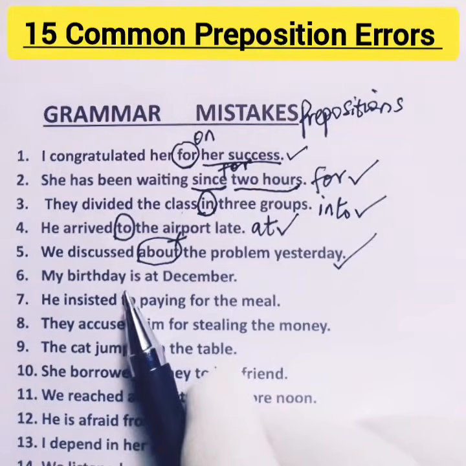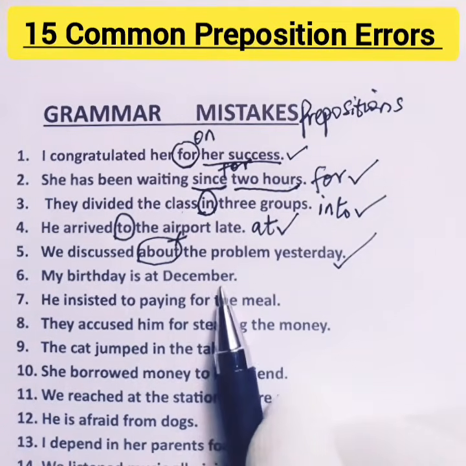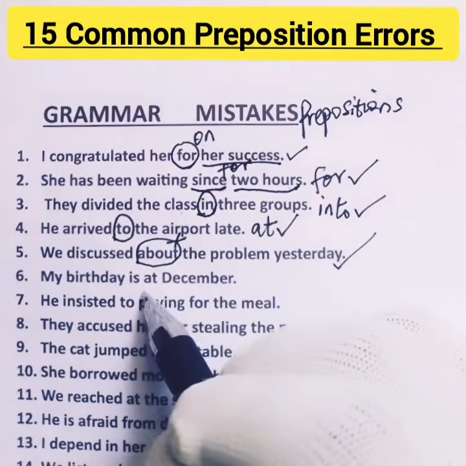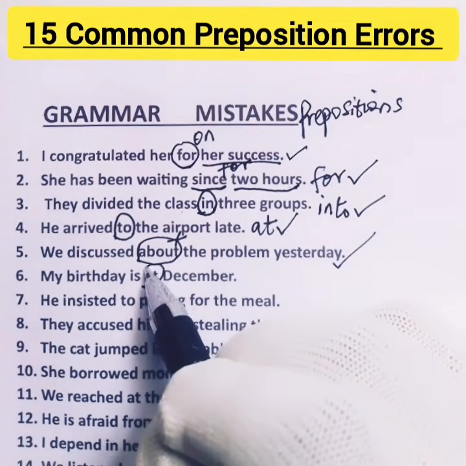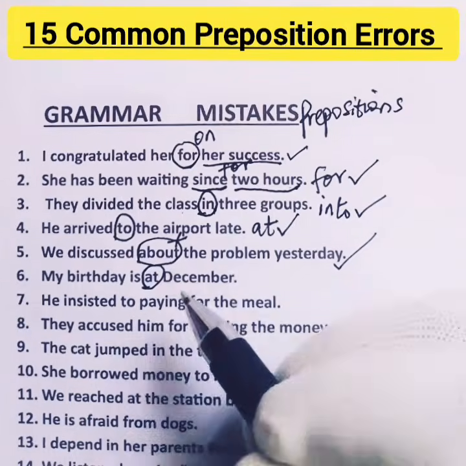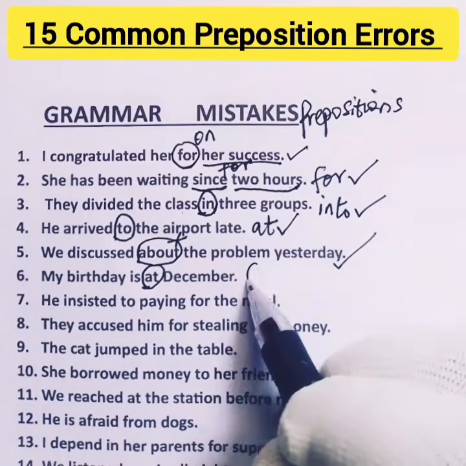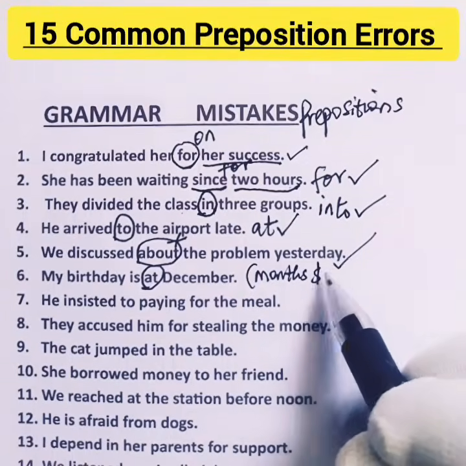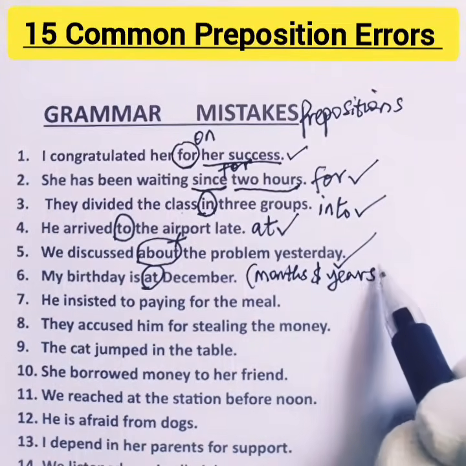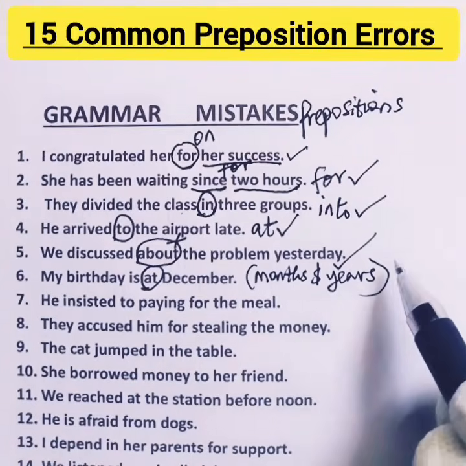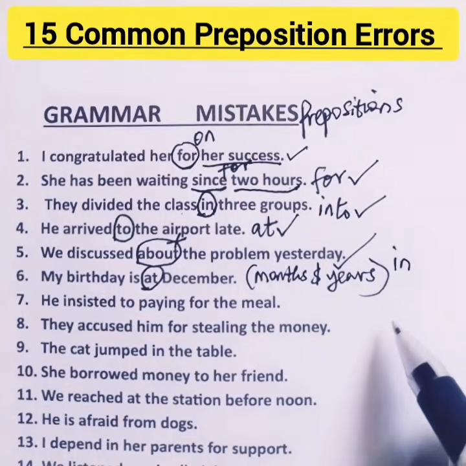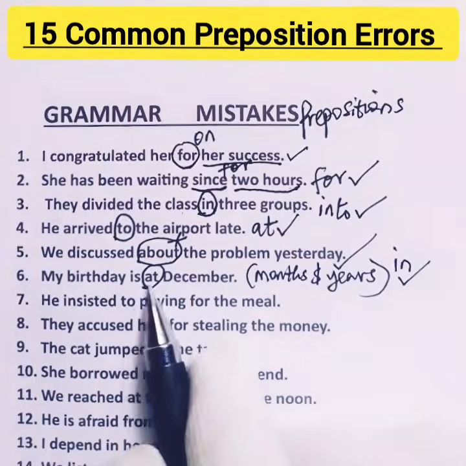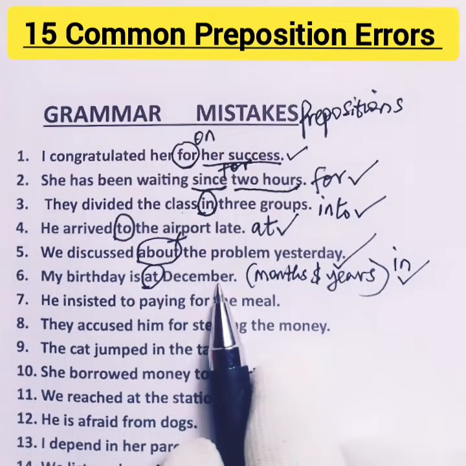6. My birthday is at December. Do you know what is wrong here? This is very common. At is not used with month. When talking about month and years, we use in to express it. So in is the correct preposition. My birthday is in December.